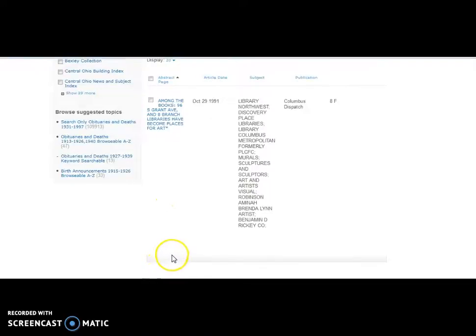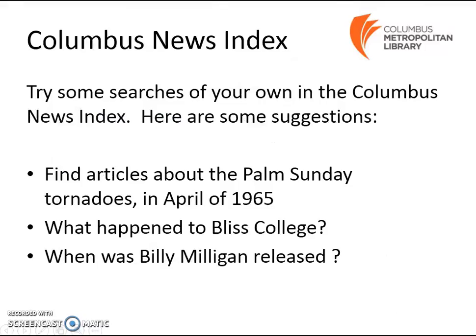One last quick tip about a symbol you will sometimes see in the results. An asterisk, as you see here, indicates an illustration or a graphic of some sort. Try a few searches on your own. If you don't know the subject heading, try a few keywords. Here are some possibilities. Find articles about the Palm Sunday tornadoes in April of 1965. Discover what happened to Bliss College. Or answer the question, when was Billy Milligan released?